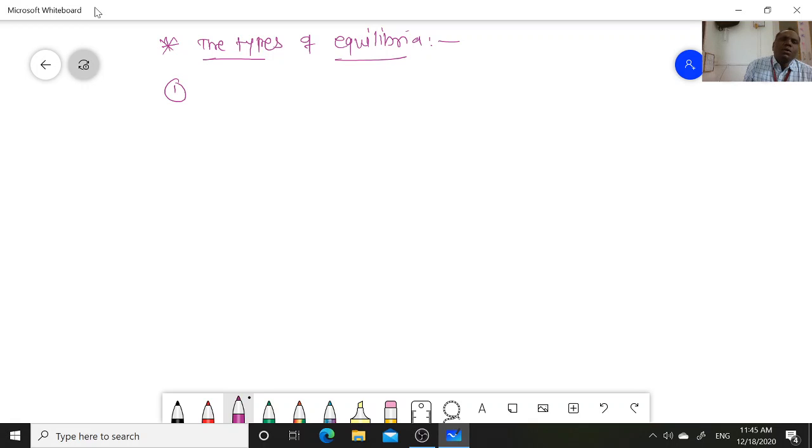Number one, homogeneous equilibria. Homogeneous equilibria is what? It is the type of equilibrium reaction in which both the reactant molecules as well as product molecules are in the same phase. It is a reversible reaction in which both the reactant molecules as well as the product molecules are in the same phase.